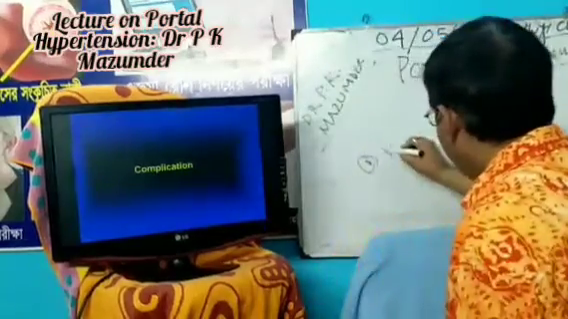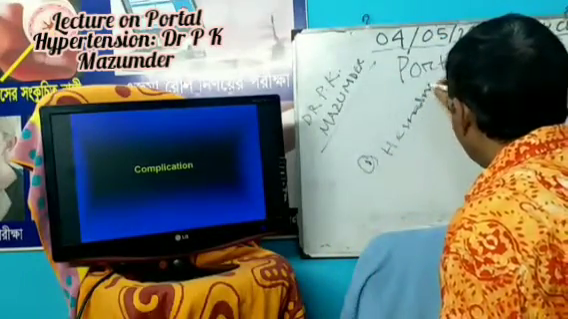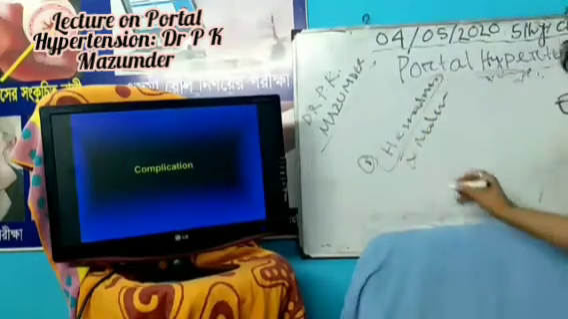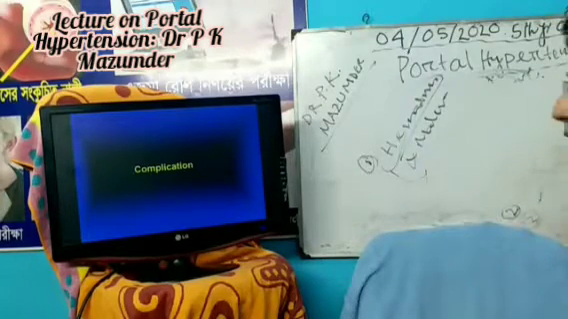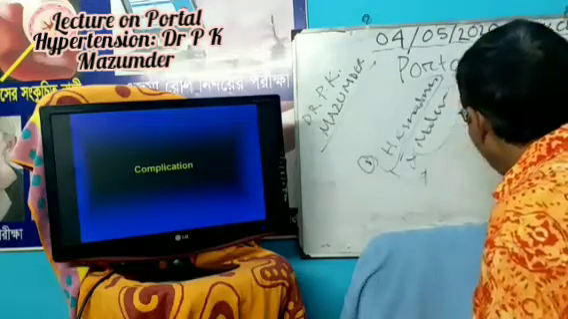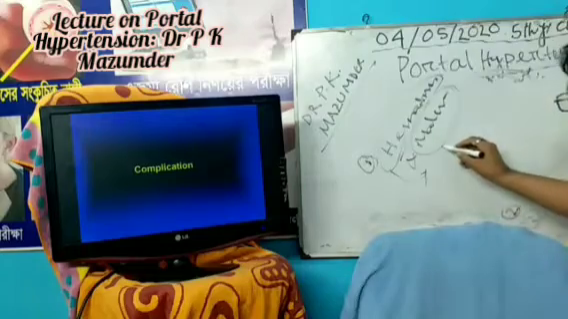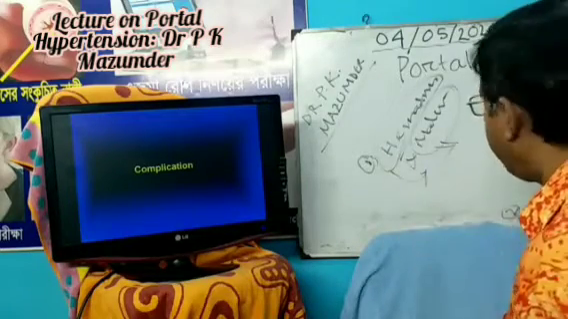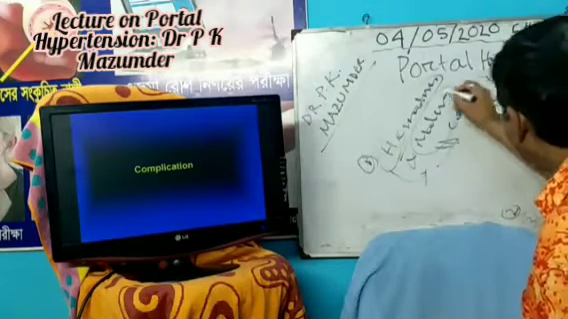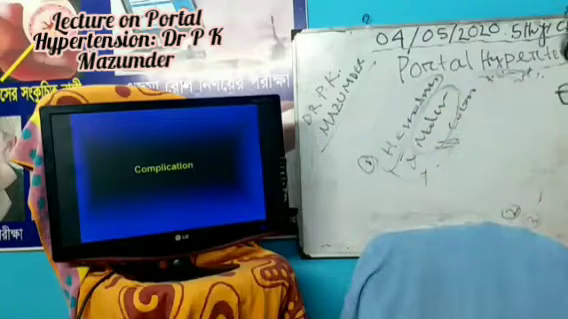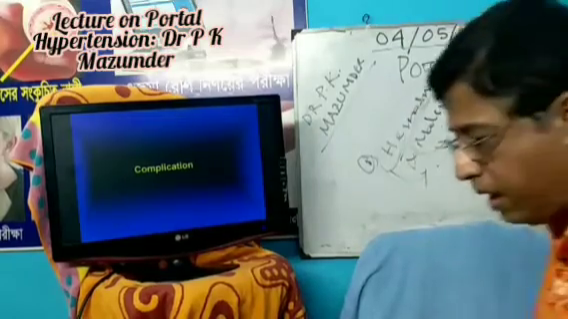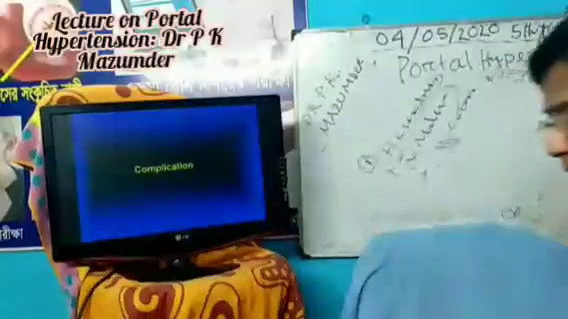hematemesis and melena. If hematemesis occurs, it gives rise to bright fresh blood. If melena occurs, you think blood from the upper GI tract goes to the colon and gives rise to altered color of the stool, melena. And if bleeding is from the rectum, it gives rise to fresh rectal bleeding. So number one complication is hematemesis and melena.